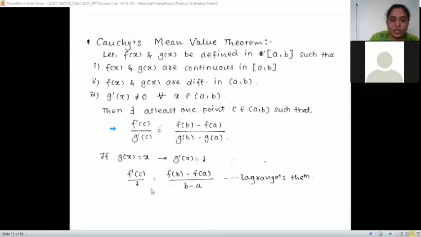So f dash of C upon 1 is equal to f of B minus f of A upon g of B minus g of A. Here g of B is B and g of A is A. So f dash of C is equal to f of B minus f of A upon B minus A, which is nothing but Lagrange's theorem. This means from Cauchy's theorem, we can derive Lagrange's theorem by substituting the second function g of x as x.